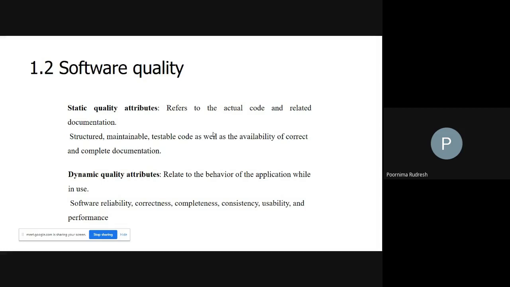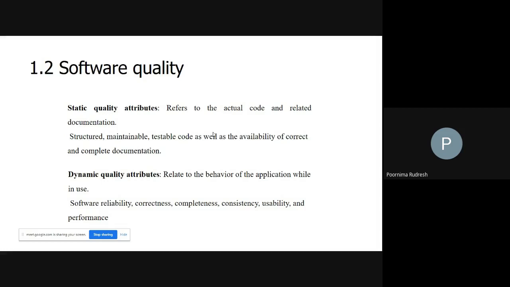If the user manual is not correct and is not complete documentation, then you will not be able to check or verify the functionalities of the software. Hence the user manual plays a very important role, and it should be in the form of correct and complete documentation. Understood? And structured means what? It should be properly organized.